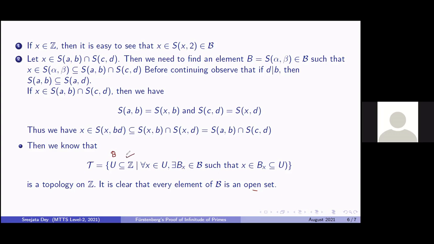So it's a subset of Z that is non-empty. So we can pick any X from B. If you pick any X from B, you can take this Bx as B itself, because it's quite trivial to say that X belongs to B, which is a subset of B itself. So every element of B is an open set, which means all of our SABs are open sets.